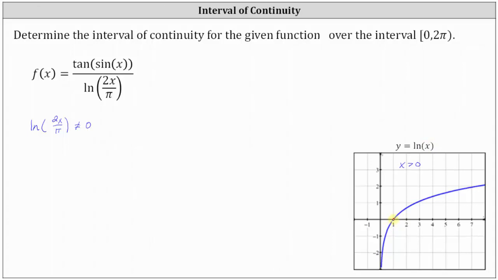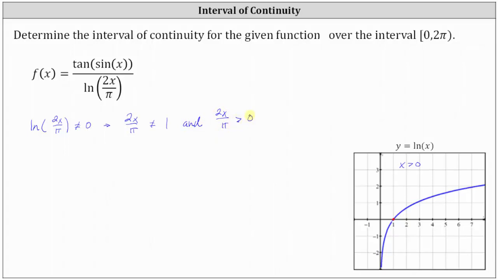The reason I mention this is if we state that natural log of 2x divided by pi can't equal 0, this implies that 2x divided by pi can't equal 1. And again, the set of inputs, in this case 2x divided by pi, must be greater than 0. So the second condition that must also be true is 2x divided by pi is greater than 0.